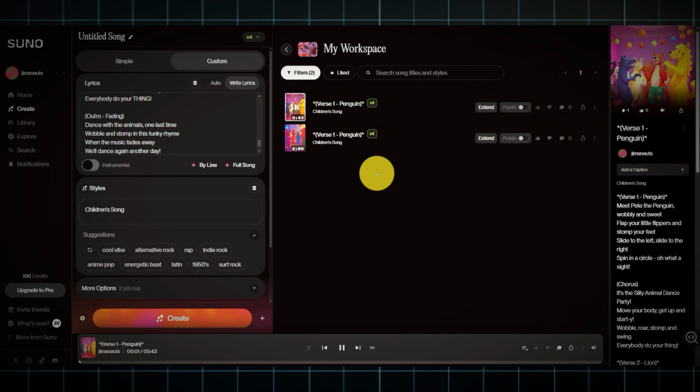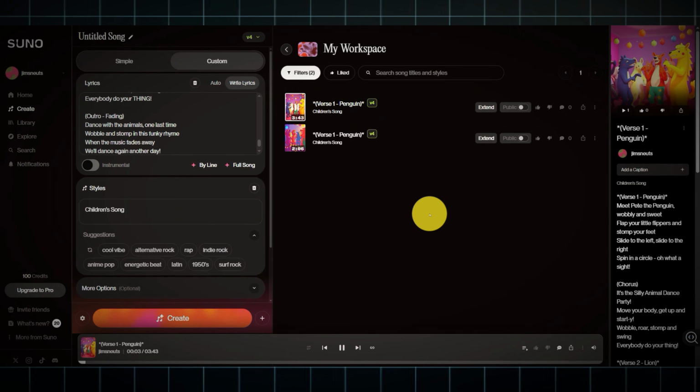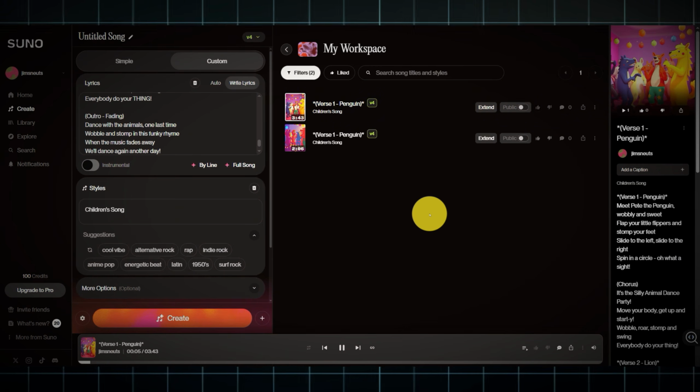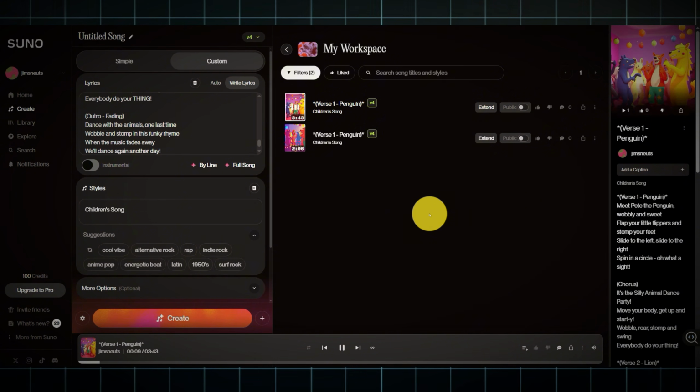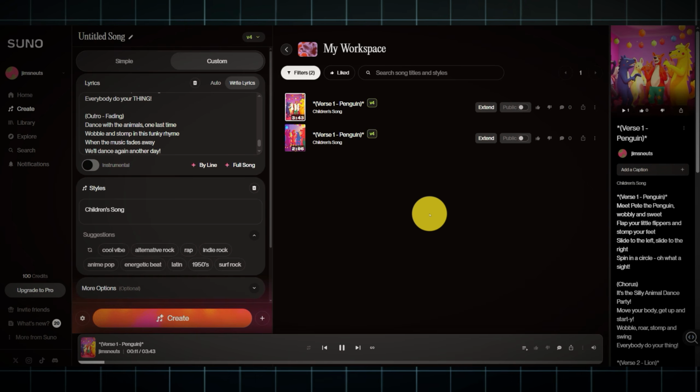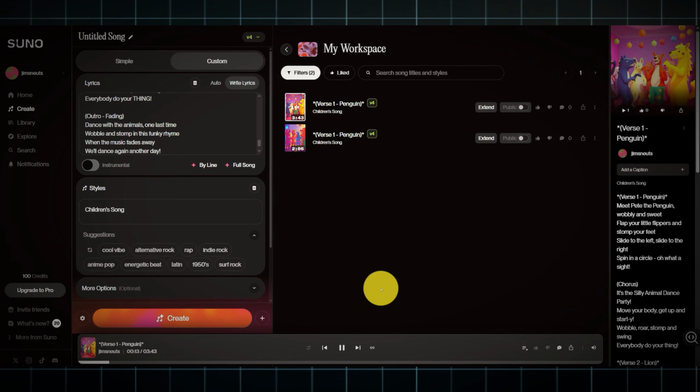Meet Pete the penguin, wobbly and sweet. Flap your little flippers and stomp your feet. Slide to the left, slide to the right, spin in a circle.